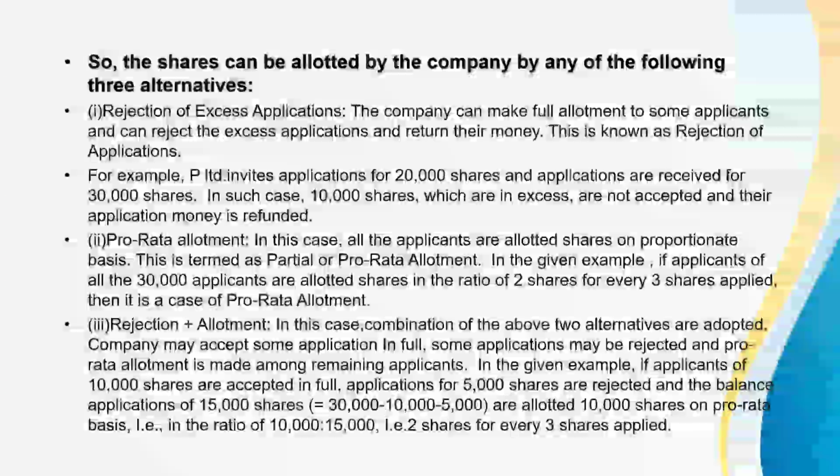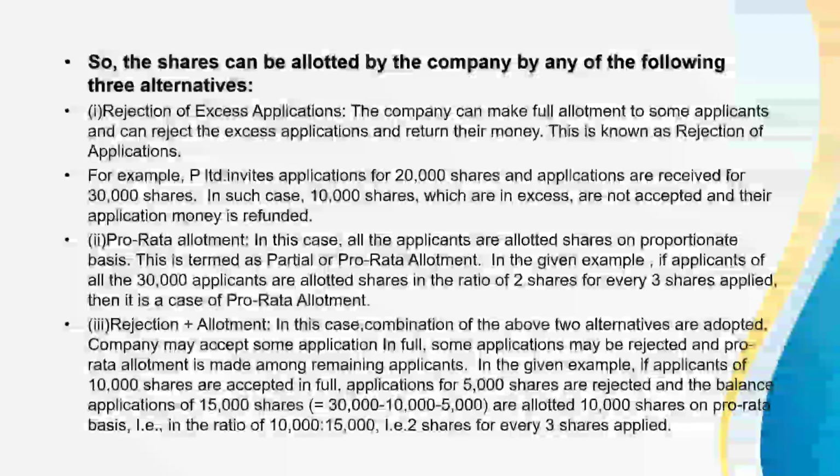Second, pro rata allotment. In this case, all the applicants are allotted shares on proportionate basis. This is termed as partial or pro rata allotment. In the given example, if all the 30,000 applicants are allotted shares in the ratio of 2 shares for every 3 shares applied, then it is a case of pro rata allotment.